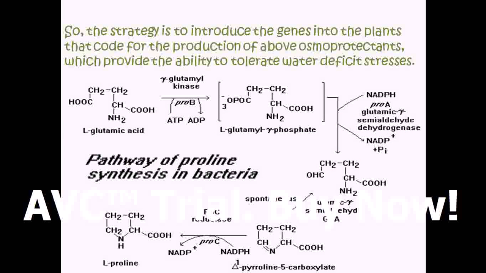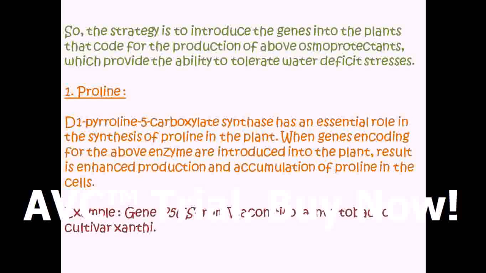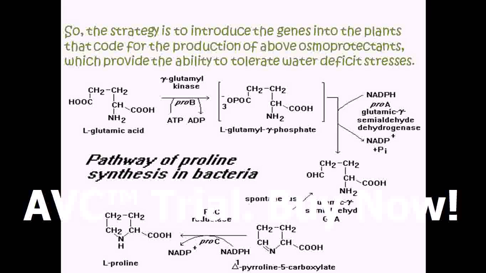When you look at the biosynthesis of proline, you can see that there is an enzyme called delta-pyrroline 5-carboxylate synthase.